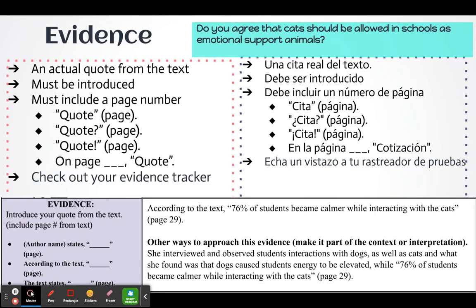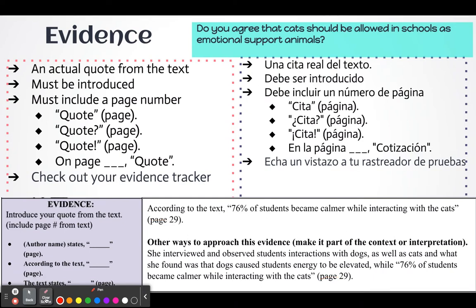And then you'll notice the quotation marks come first, then in parentheses on page 29, and I apologize, this actually should not say page. It should just say 29. So we're going to cross that out and we just put what the actual page number is, not the word page. So please remember that going forward.